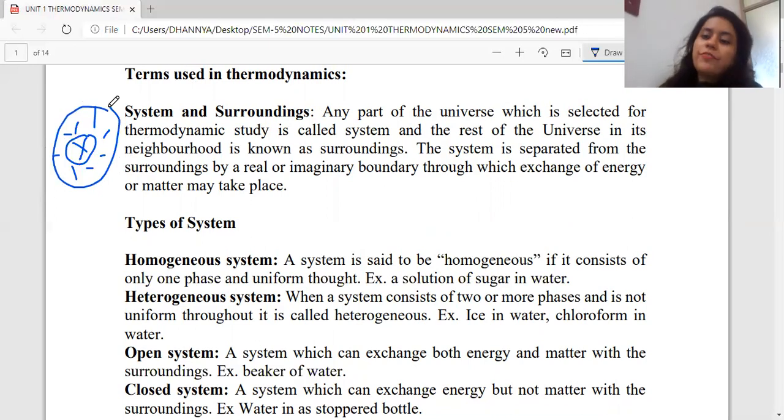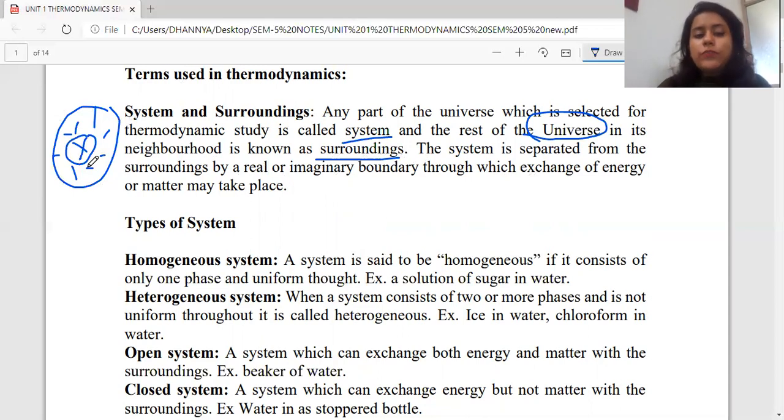So now, if I have to define system and surrounding, how will I define? Any part of the universe which is selected for the thermodynamic study is called a system. And the rest of the universe, which is in the neighborhood, will be called the surrounding.